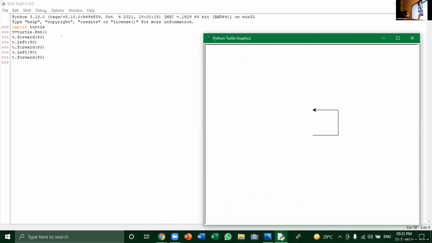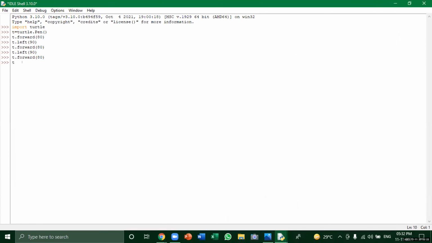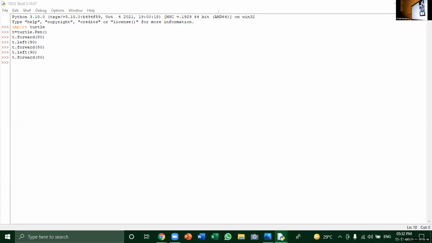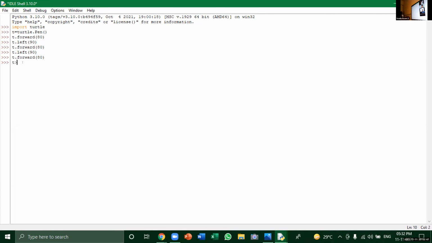Now boys, we have to go down. T dot left of 90. Others, please note down this code. Type dot. Dot is not working. Oh my God. What to do? So, others, please tell me if you have to complete that diagram.